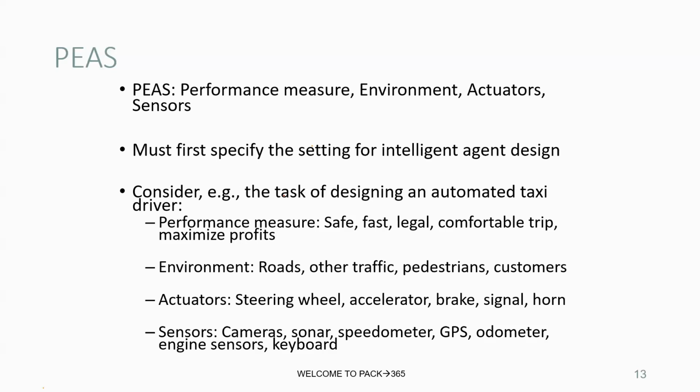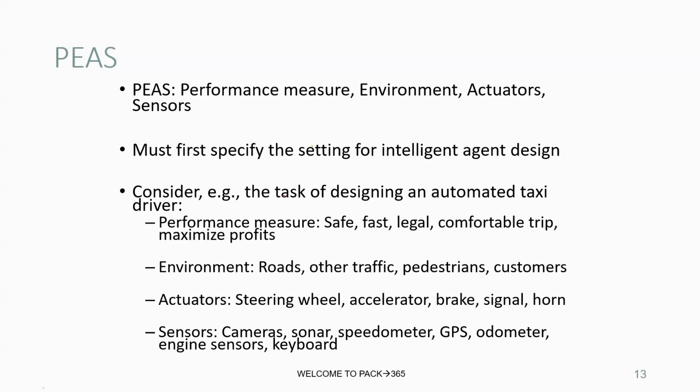So this comes to the first component, the performance measure, P. It defines the criteria of success, what makes a good agent. It's the standard for evaluating the agent's behavior. For a self-driving taxi, we take maximum profit like fares collected, fuel saved, minimizing time to reach the destination, minimizing accidents and collisions, minimizing traffic violations, and maximizing passenger comfort. That is the performance measure, what we want.